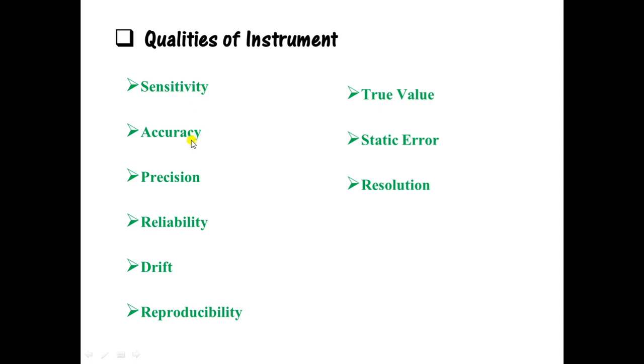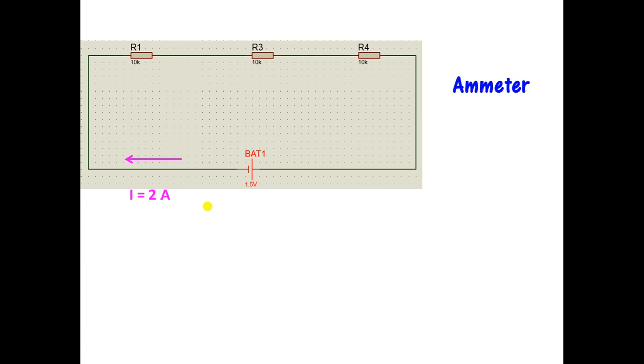What is accuracy? Second is accuracy. Accuracy meaning how correct the reading is. That is called accuracy. Precision meaning how correct the reading is, and also if the same reading is taken 10 times, then 10 times you should get the same reading. The instrument should not change the reading under the same conditions if it is taken 10 times. For example, if we take this example in which we are measuring the current in the circuit using this ammeter, we have used this ammeter 10 times, and suppose we have taken the reading 10 times, then all the 10 times the ammeter should give you the same reading. That is called precision.